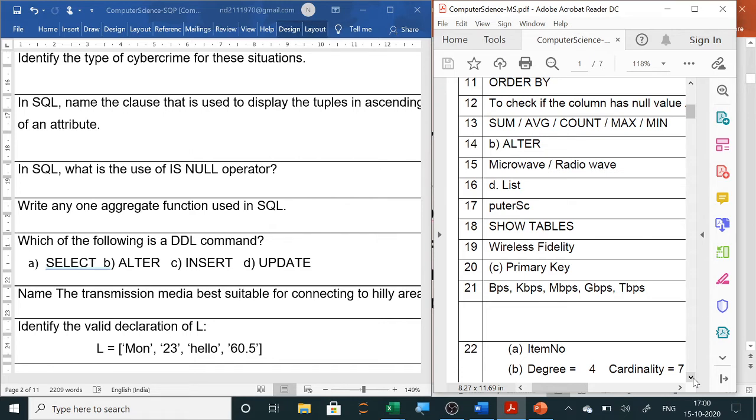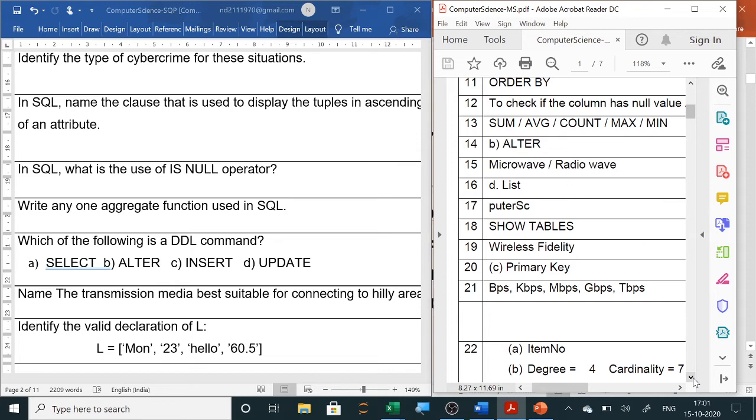Which of the following is a DDL command? 3 DDL commands are there. Create, alter and drop. So here B is the correct answer. The rest, select, insert and update, are DML commands. These you better note down in one copy. Suppose in the question paper if they want to change, what will they change? DDL commands, 3 you already know: create, alter and drop. So instead of alter, if they give you create or drop, that will be your answer. And if they ask you DML commands, then which commands will they give you? Select, insert, update and delete. These 4 are DML commands. So one question from DDL and DML they will ask you.